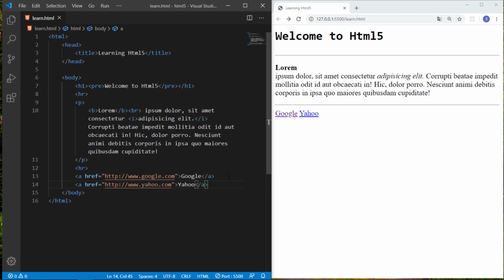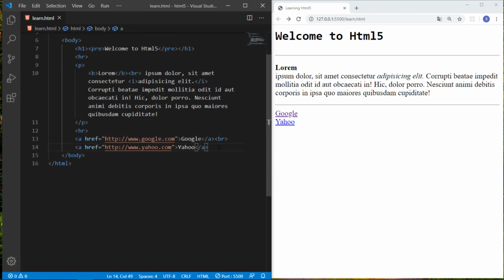So this is a simple way. These are written in a row. If you want to write them in a stack, you just have to add a break tag and save it. So you can see it is written in a stack.